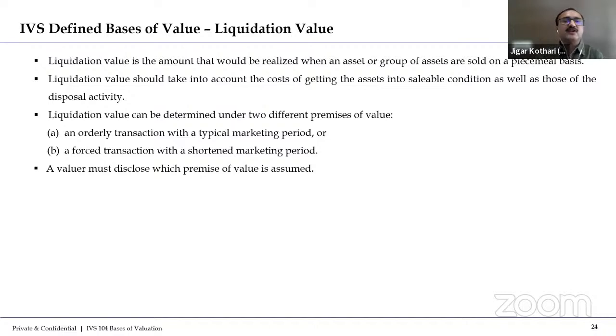So before taking any basis of value, you should disclose which premise of value is assumed. You should assume the premise of value, whether it is orderly liquidation or forced transaction. But this is the liquidation value.